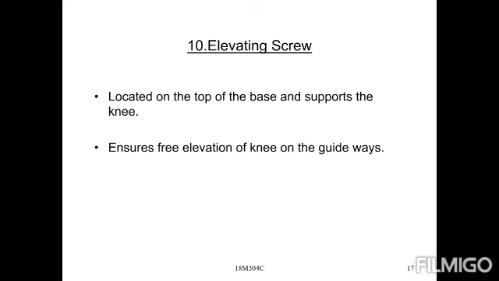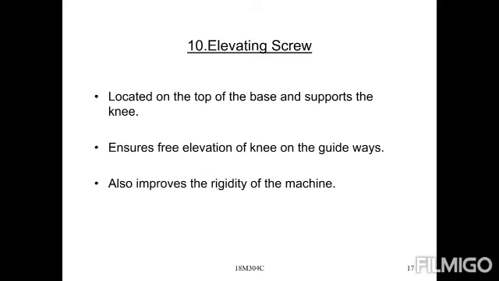Then next one, the elevating screw. The elevating screw is provided at the top of the base. It supports the knee; the entire knee is placed on it. It ensures free elevation of the knee on the guideways, and also improves the rigidity of the machine. The elevating screw is present on the base.